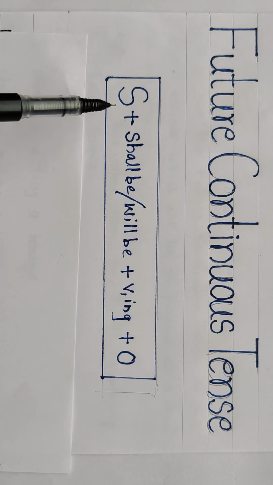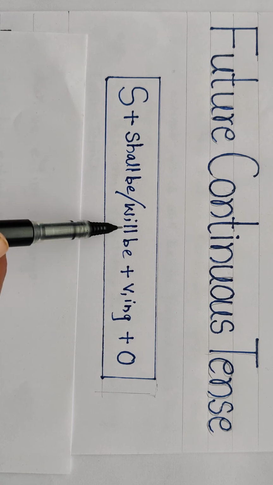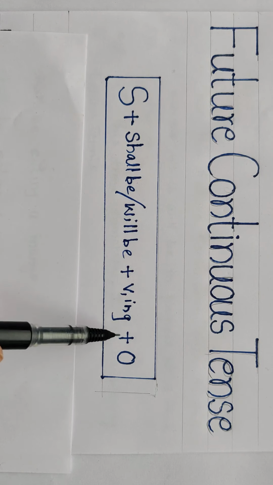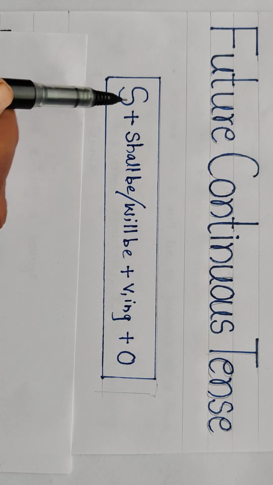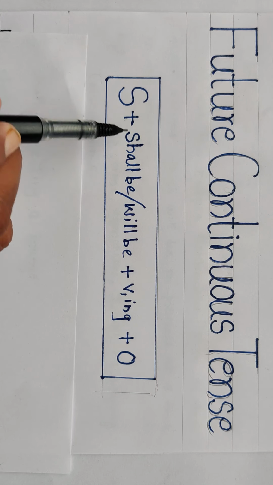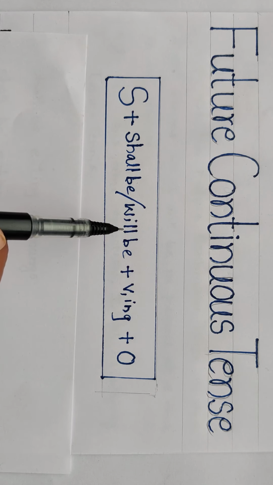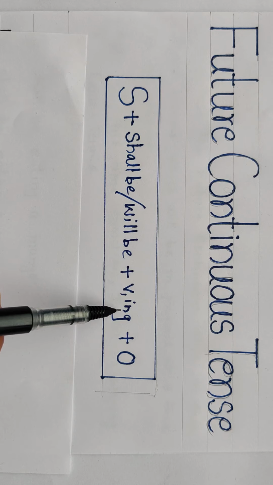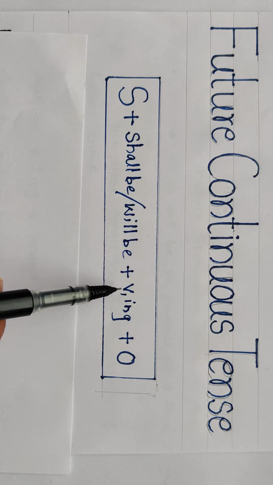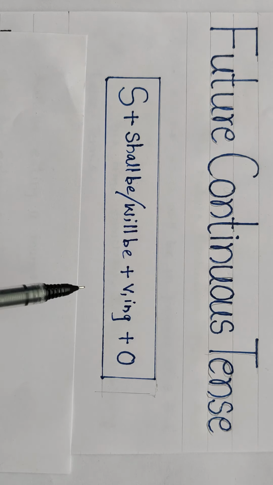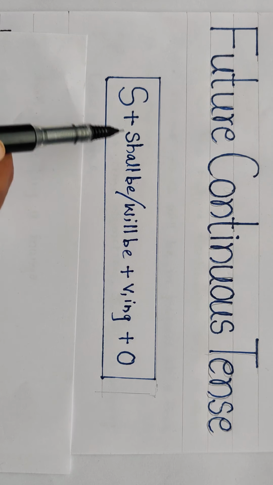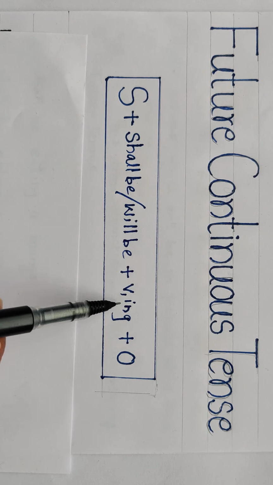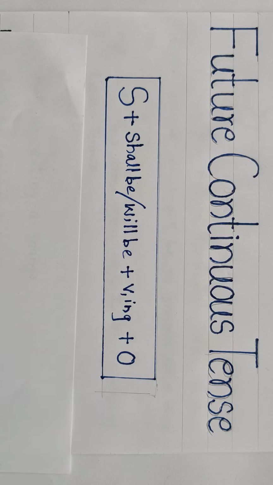Look here, S plus shall be or will be plus V1 ing plus O. S stands for subject plus shall be or will be. These are the auxiliary verbs we are using in this tense. Plus V1 ing, it means we have to attach ing to the basic form of the verb, plus object. Okay, S plus shall be or will be plus V1 ing plus O.